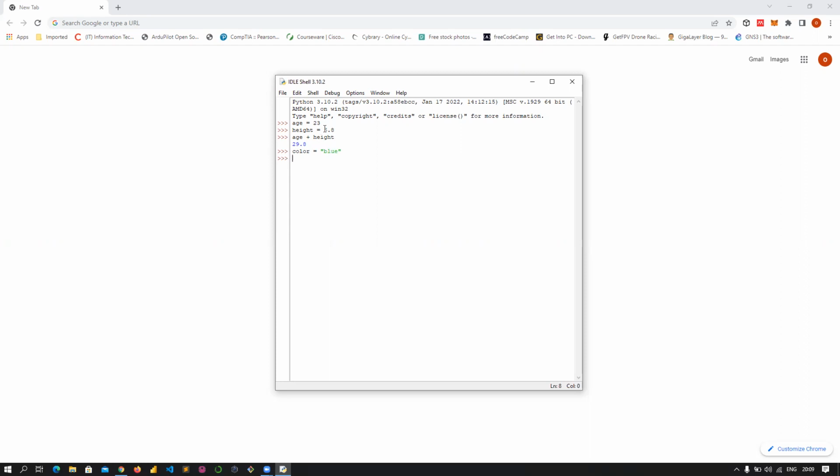For instance, this age here, 23 and 6.8, they are different data types, but there's what is known as implicit conversion in Python. Implicit conversion simply means that the Python programming language is going to convert your data type to become one without you telling it to do so. So it's automatically going to do it for you. Age here is 23, which is an integer. The height here is 6.8, and it's a floating point number.